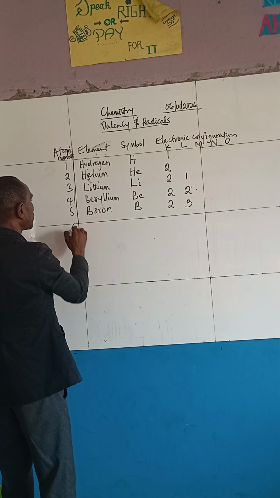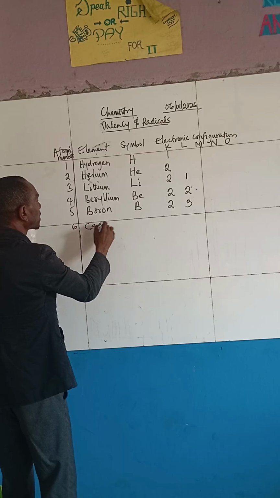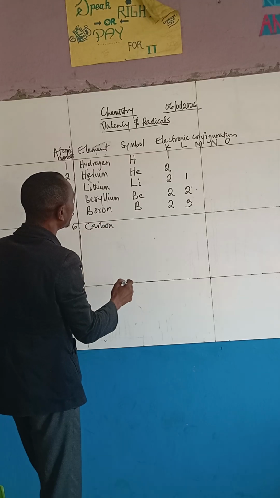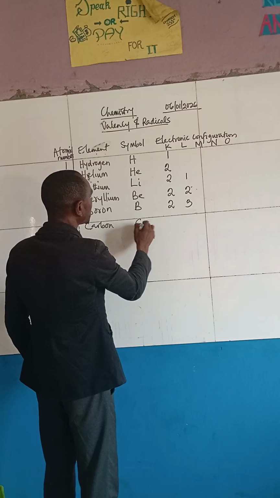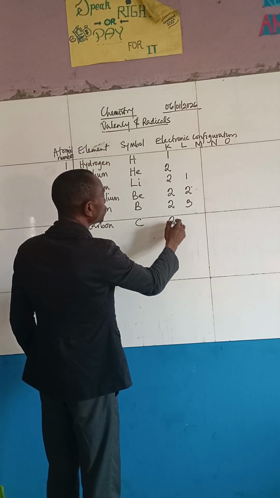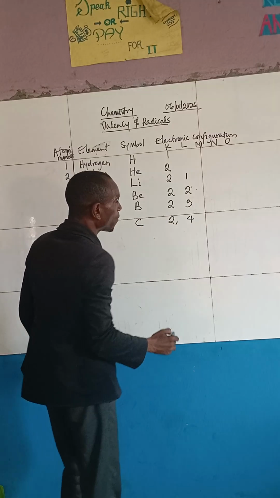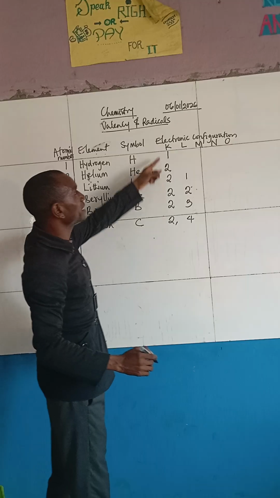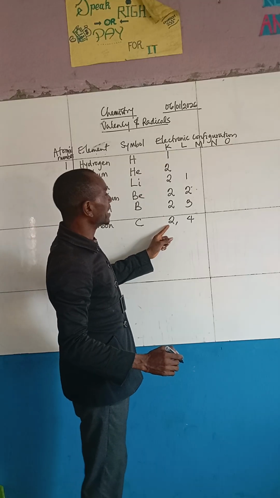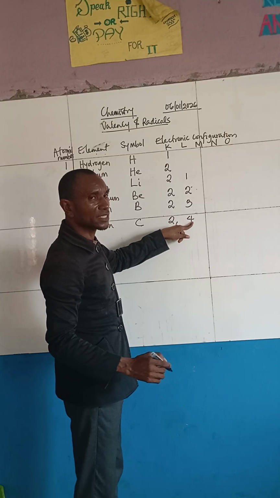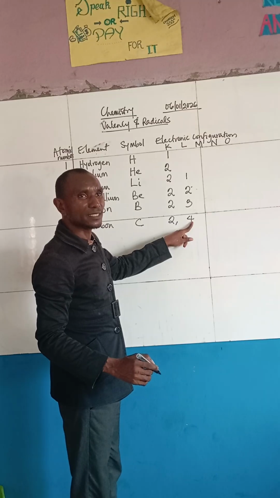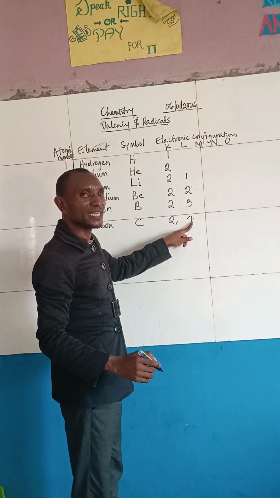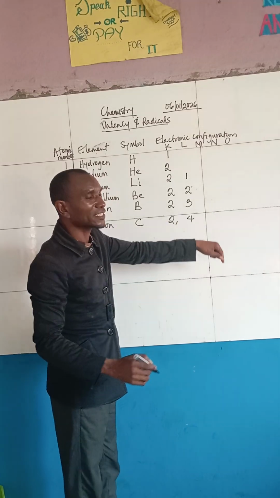Now, after that, we have what we call carbon. So what then is carbon? Carbon is C, that's the symbol. We have 2. The next one is what? 4. The maximum number of electrons the K shell can carry is 2. Then the remaining ones, shift them to the next shell, because this one can carry up to 8. So except you get up to 8, you cannot go to the next shell.